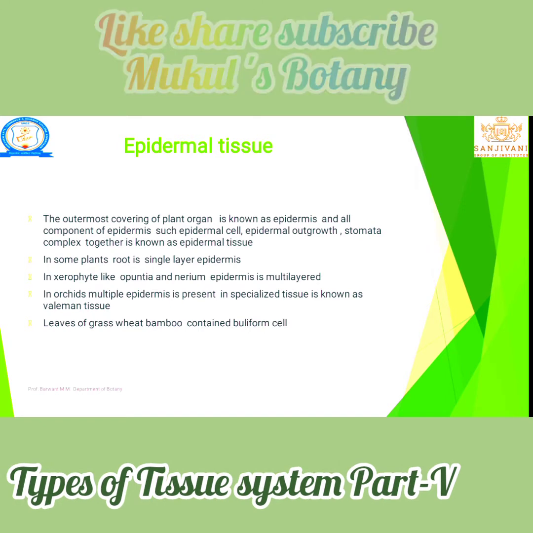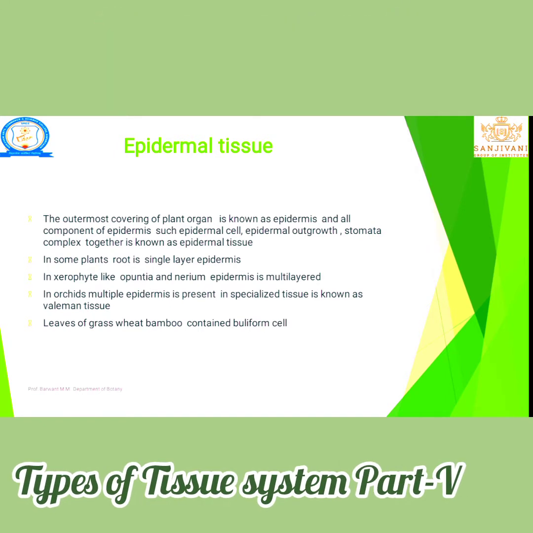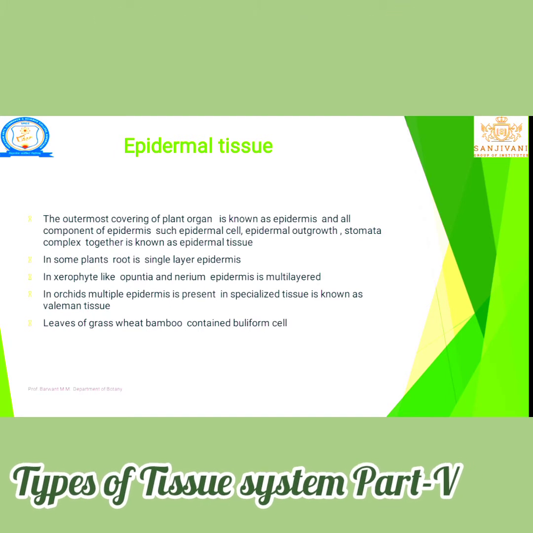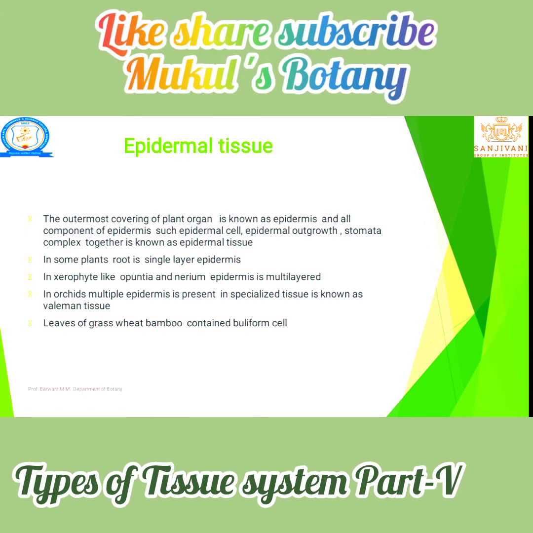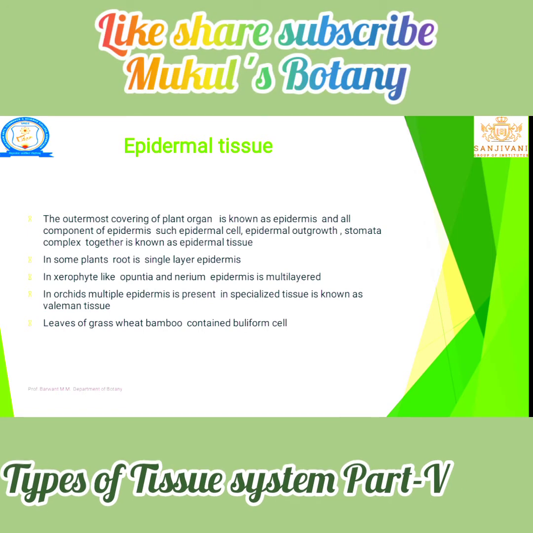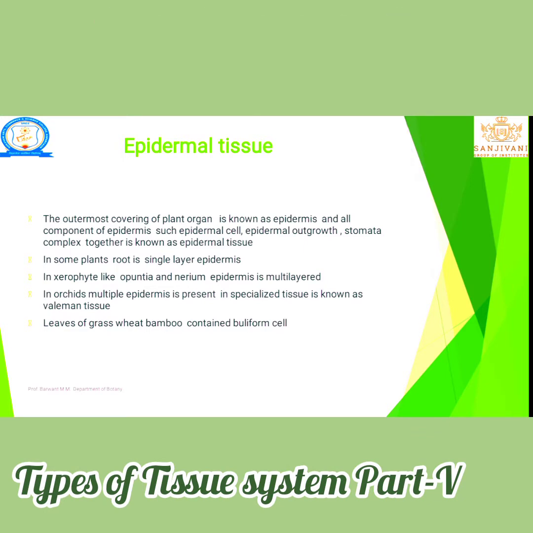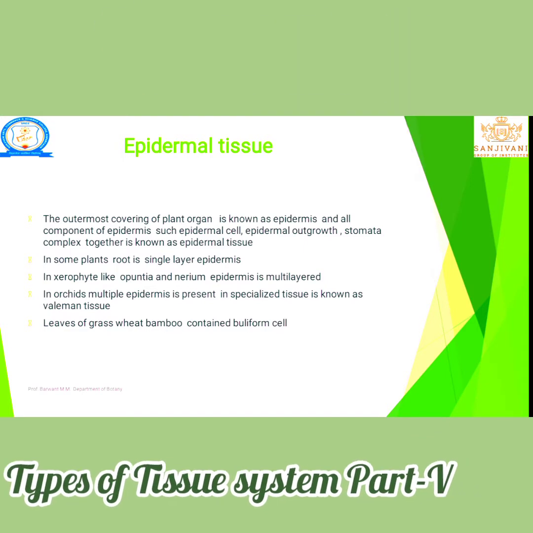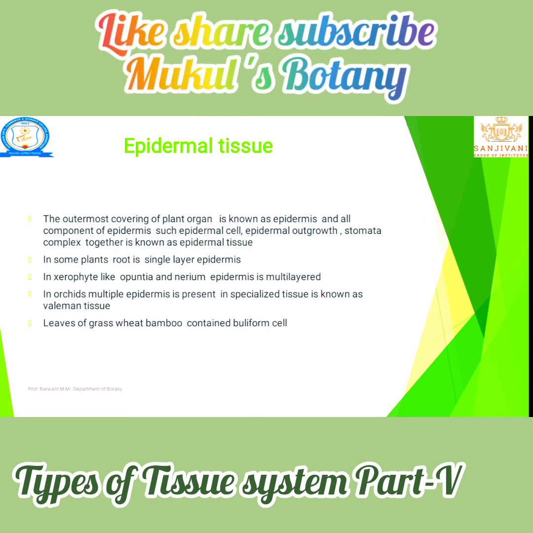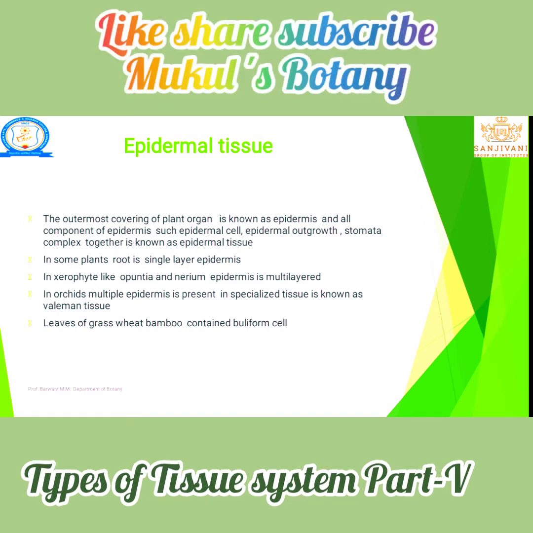Previously, we have seen the types of tissue system. In that, we have seen the first meristematic tissue, then permanent tissue, then complex tissue, that is the vascular tissue. And today's lecture is the last point of this chapter, the types of tissue system.